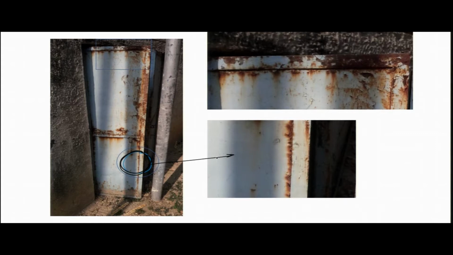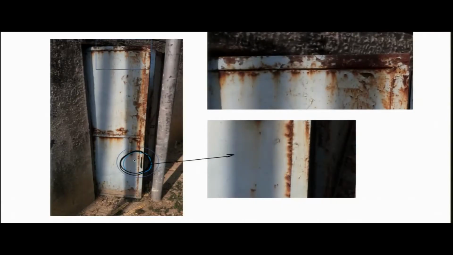Interesting part is if you look at this part, which is the edge of the door, and that edge of the door actually has a folded sheet metal. That folding has led to a small crevice here, and since it is folded, there is a possibility of water seepage in, and it forms a serious crevice.